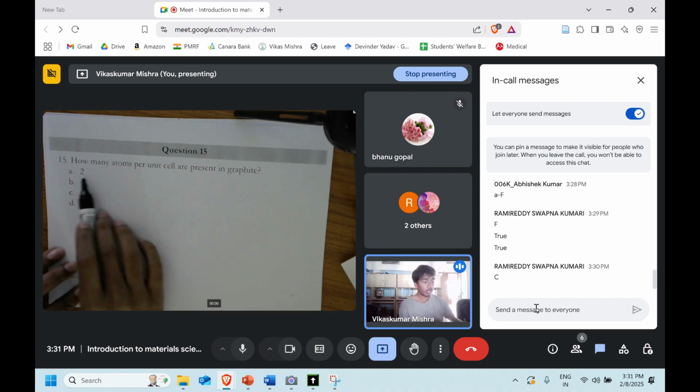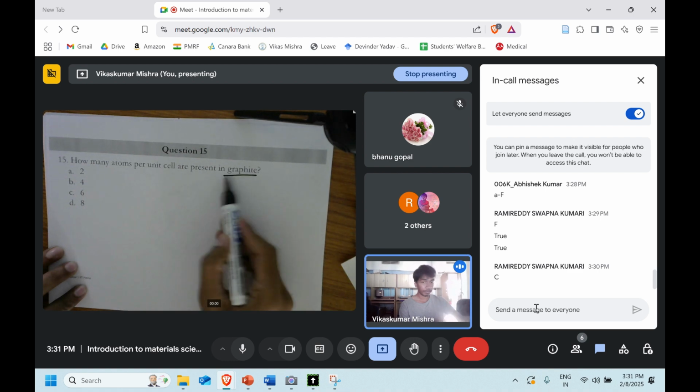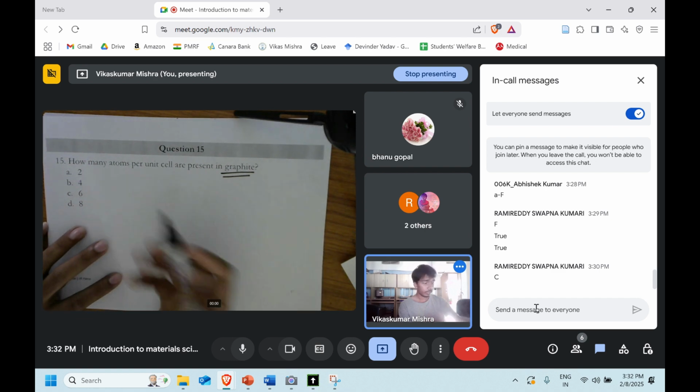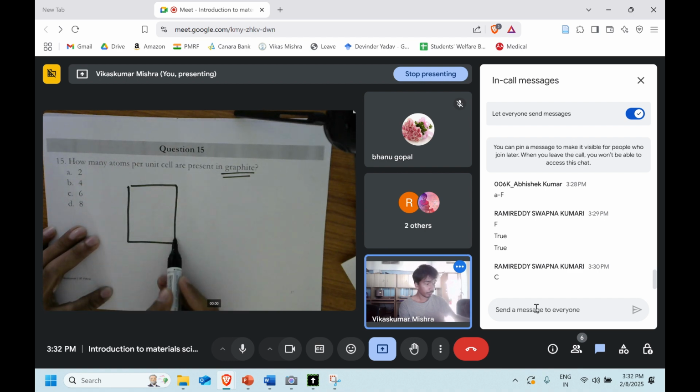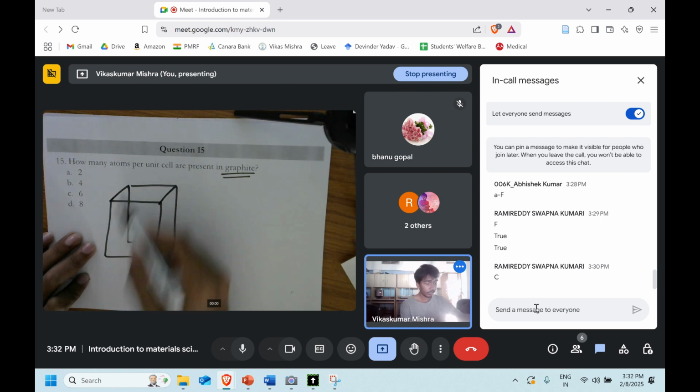So, how many atoms are present in a unit cell of graphite? 2, 4, 6, or 8? It's a little interesting. Okay, since there is some confusion, we'll draw it. Actually, this was the part which the professor left for us to do as homework. He told us that we can find it.